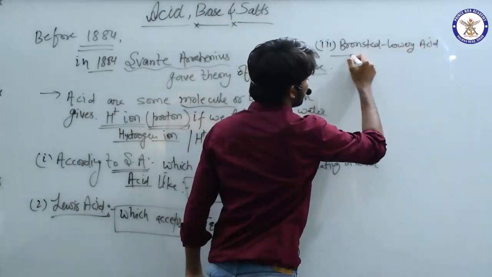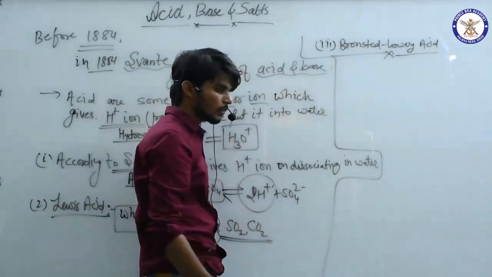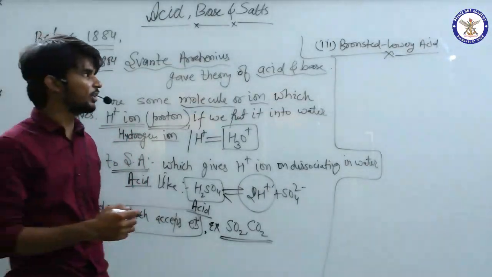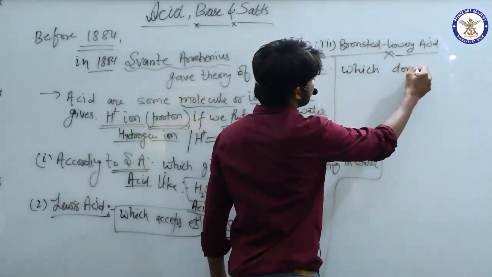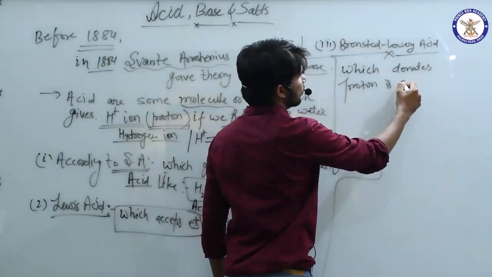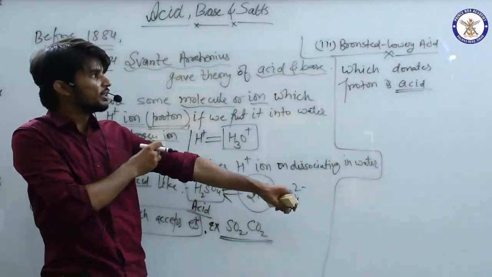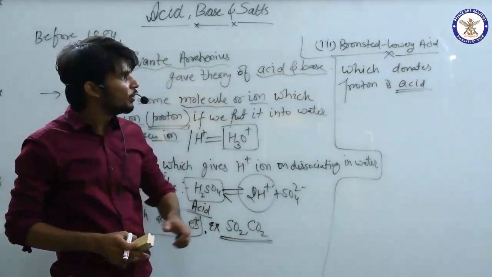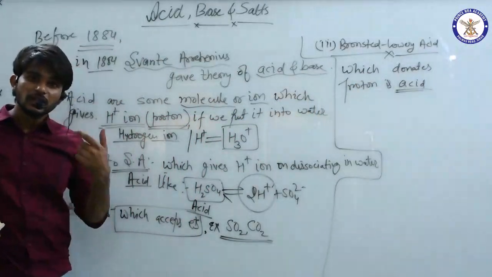This is a third scientist who gave the theory of acid and base, and he said anything that is a proton donor, which donates proton, is an acid. So Bronsted-Lowry acid is a species, molecule or ion which donates proton, and is known as acid.